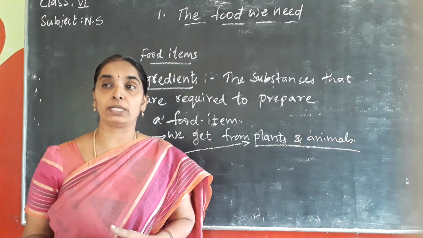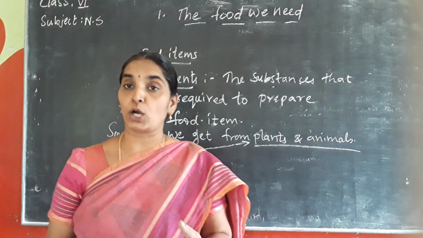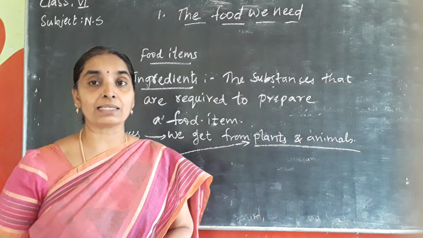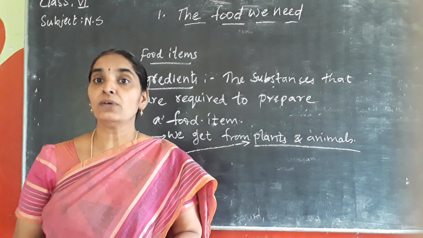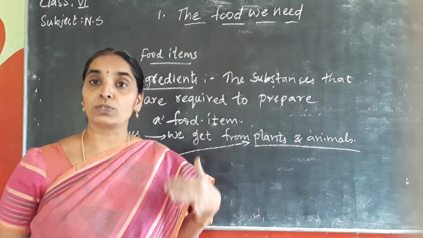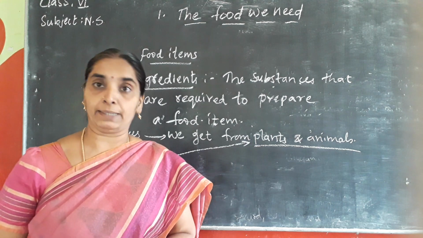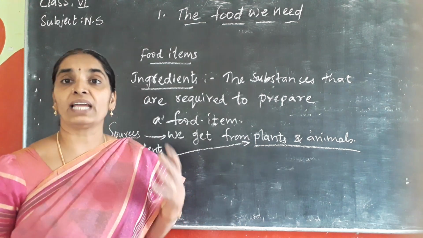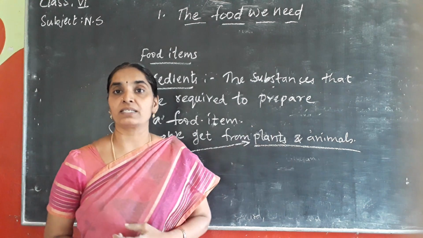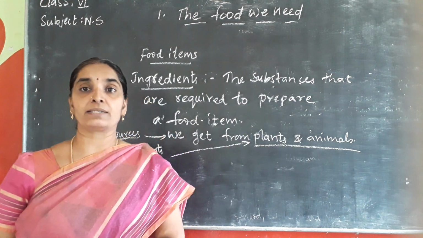So buffaloes, goat, all the beef eating people also are there, and so we get meat from them, and the pigeon, rabbit. So there are different prawns, fish that are also taken as meat. So there are different animals from which we get meat, and they are included as a food item. So we can say that we get food from plants and animals. What are the food items that we get from plants?